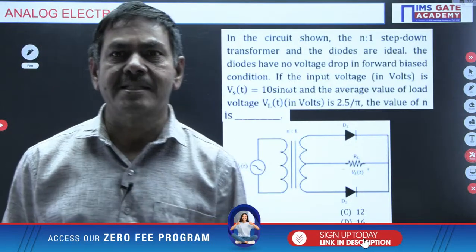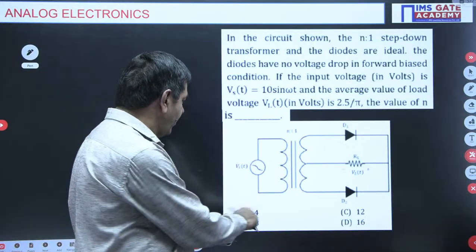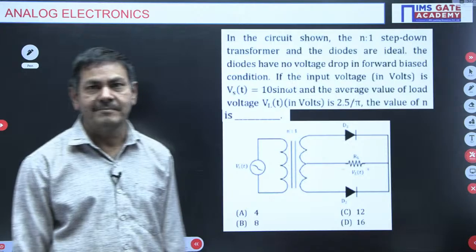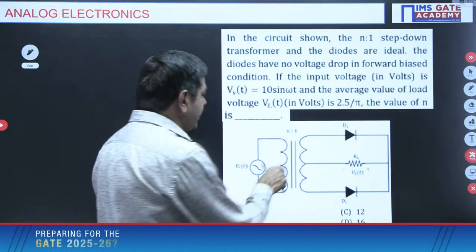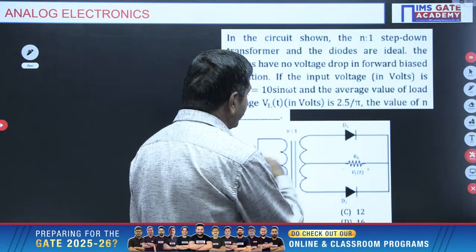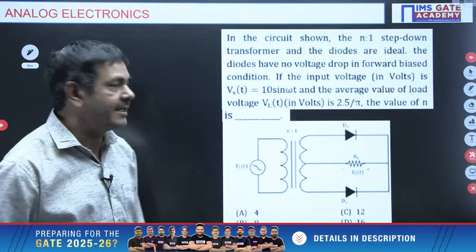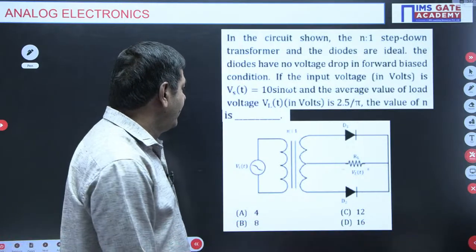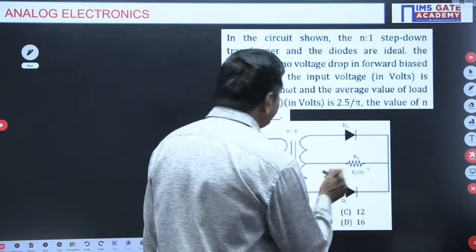Is it 4? Exactly correct. Nice, Ricky. You are getting the answer. Answer is 4. Very perfect. Option A is correct. 100% perfect. Okay, option A is correct here now. But here the step down transformer is used to reduce the output secondary voltage only now, because diodes are in need of low voltage only now. How we can find the N value here? You know very well.